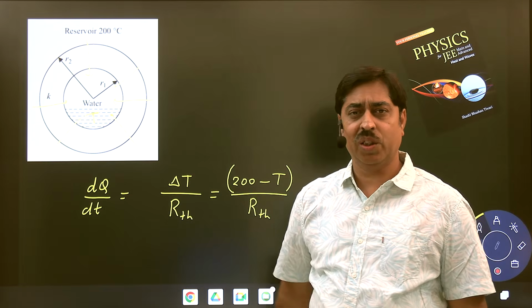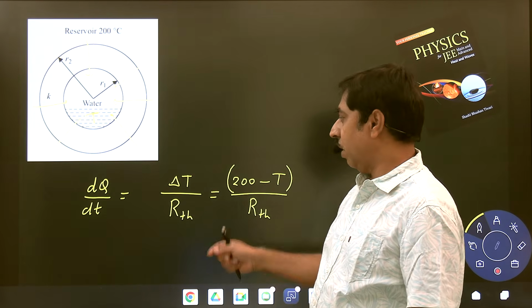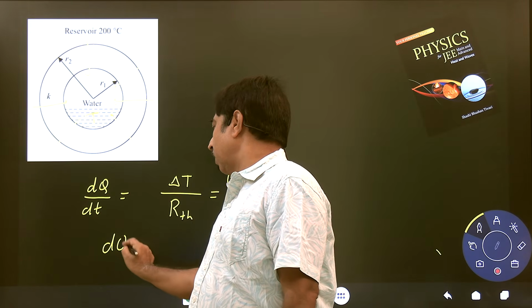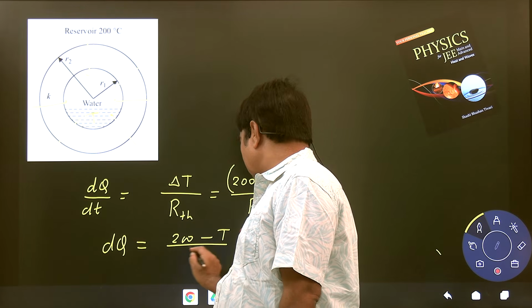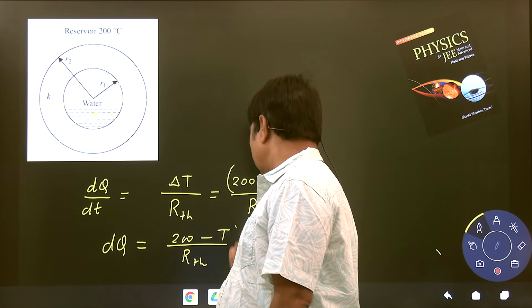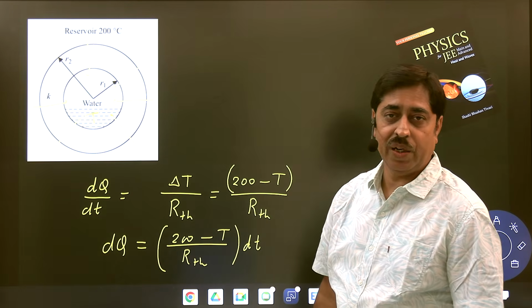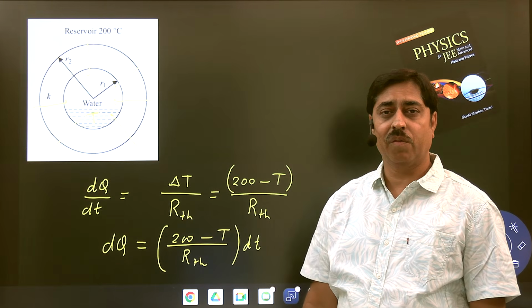This is the most crucial thing that you have to observe in this question. When the temperature here is T, in a small interval of time dt, the amount of heat that will enter the water is given by this. I have multiplied both sides by dt. This is the amount of heat that enters the water in a small time interval dt.